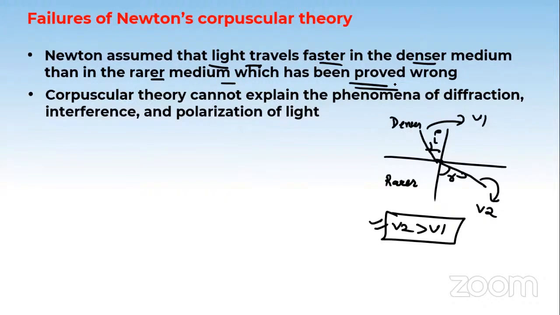But here Newton assumed that light travels faster in the denser medium. What does it mean? It is a wrong assumption, because we know V2 is greater than V1, that as light enters from the denser to the rarer medium, its speed increases.